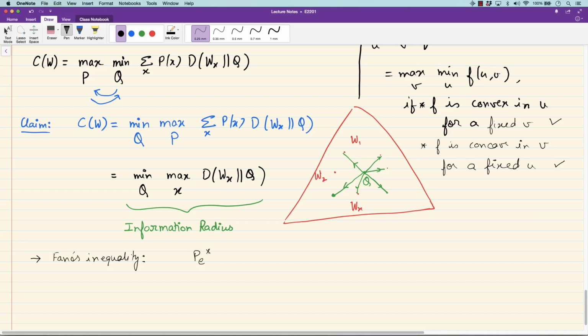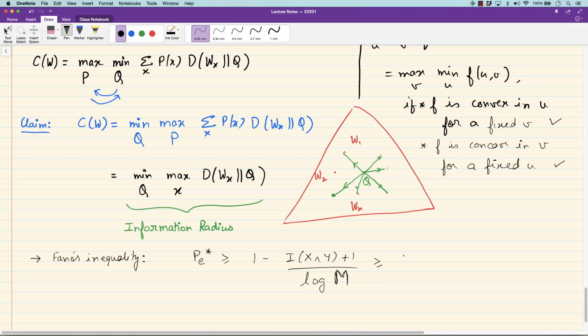It said the minimum probability of error you can get for M-ary hypothesis testing, when the input x has uniform distribution taking m possible values and the output is y, is at least 1 minus the mutual information I(X;Y), where X is uniform, plus 1, divided by log m. That's just Fano's inequality.